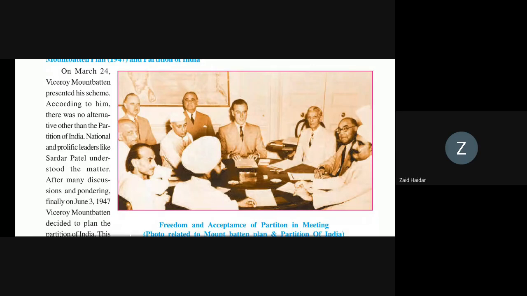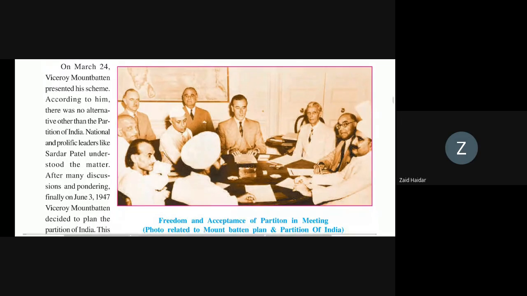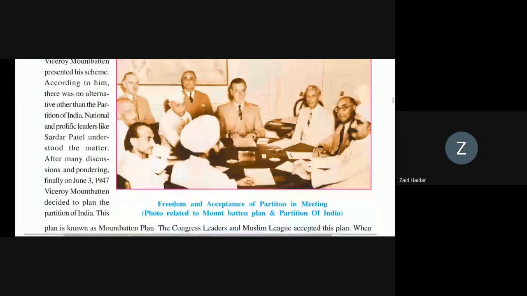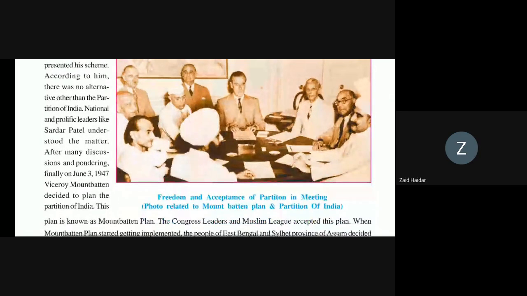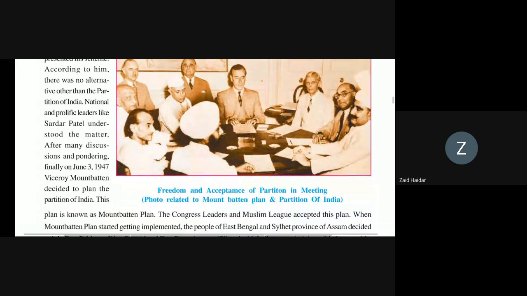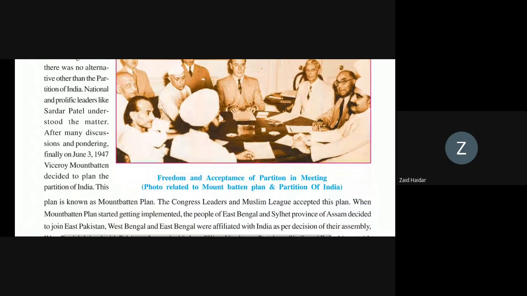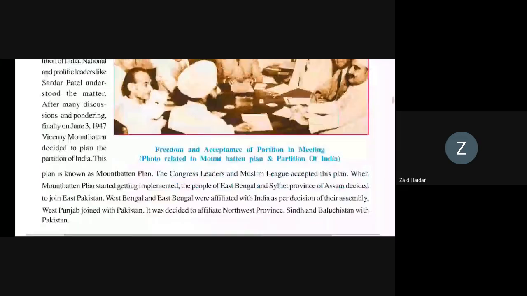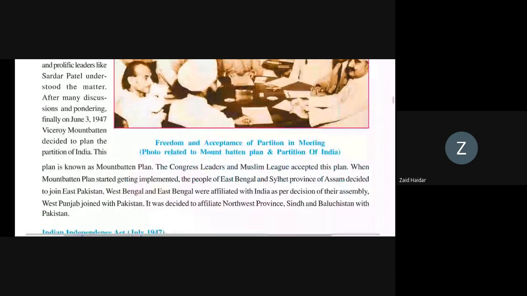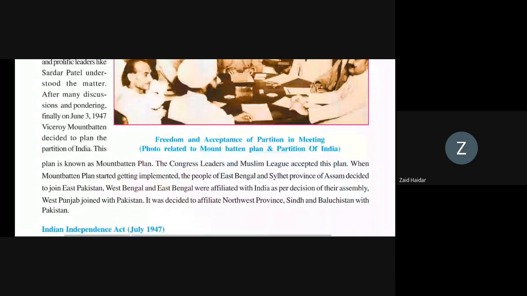National leaders like Sardar Patel also understood this matter, and after discussion, on June 3, 1947, the Viceroy decided on the plan known as the Mountbatten Plan. Who accepted this plan? Congress leaders and the Muslim League.